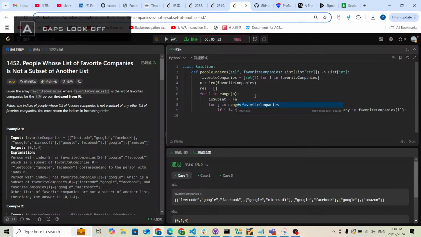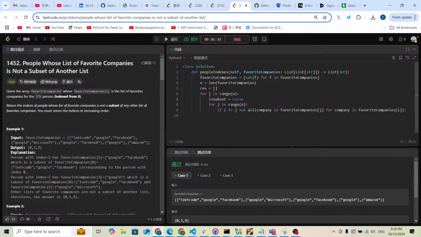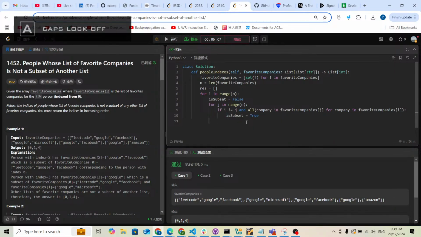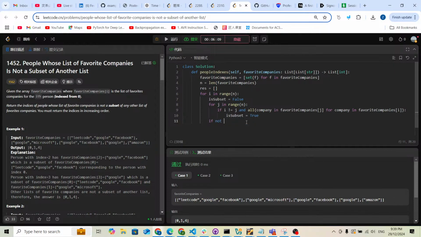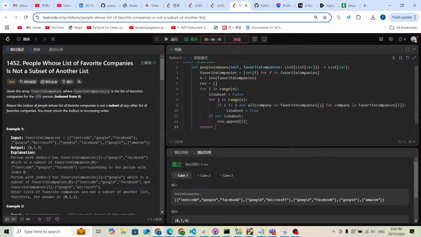From the beginning it is false, meaning index i is not a subset of all others. Now if I not equal to j and I find one, I set is subset to true. Finally, if not is subset, I append the index i to the result, and finally return the result.